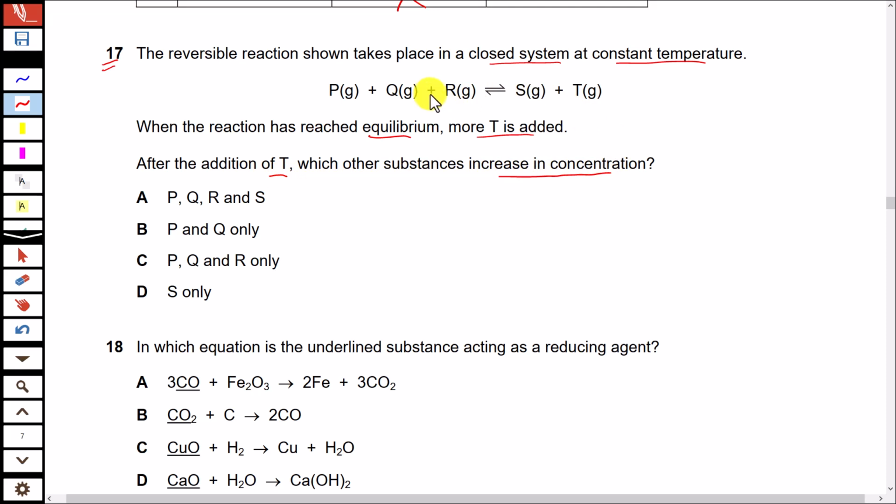So at equilibrium, when you add a substance from outside, the reaction moves in the opposite direction. So here we are adding this T. The extra T that is added here will react with S to produce more R, Q and P. So all these substances, their concentration gets increased. The right option here is C, P, Q and R only. On the other hand, the concentration of S will decrease because it will react with T.